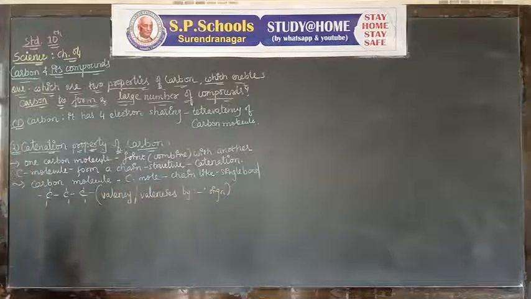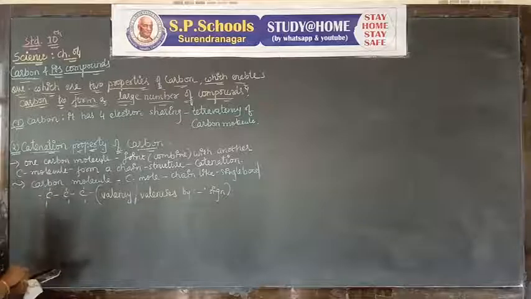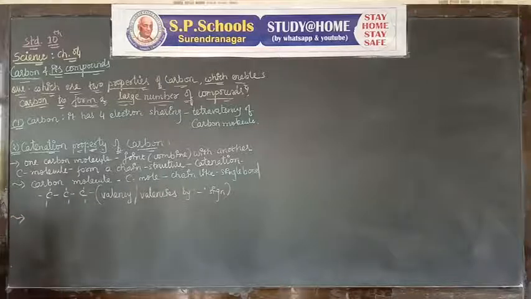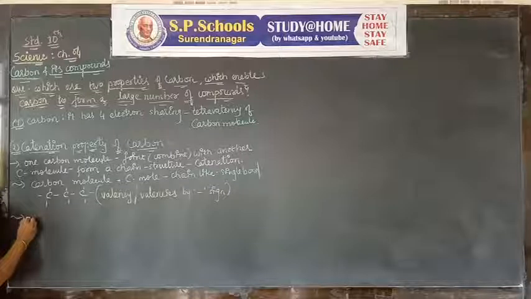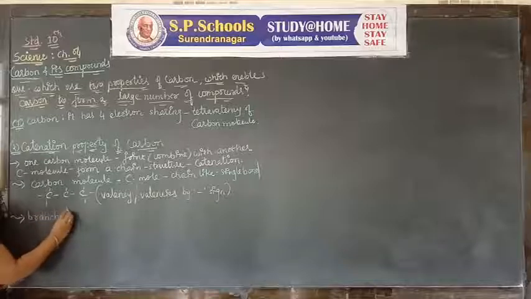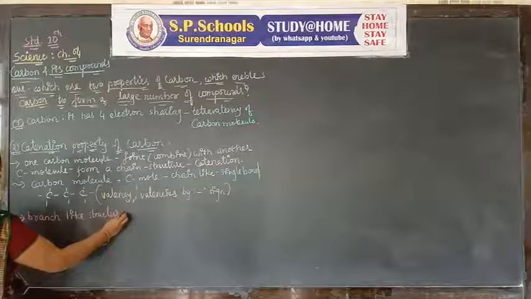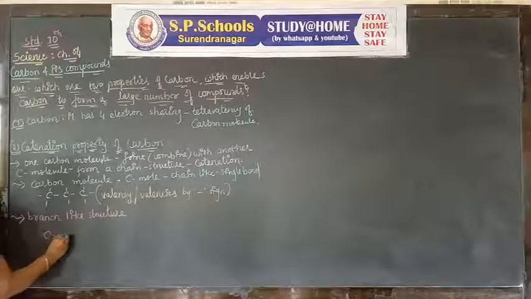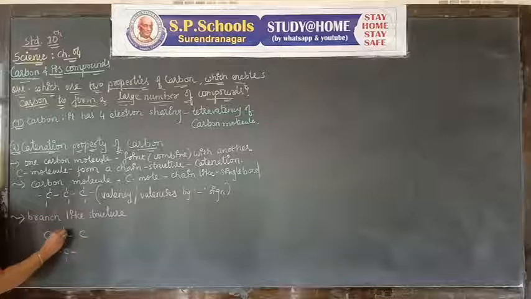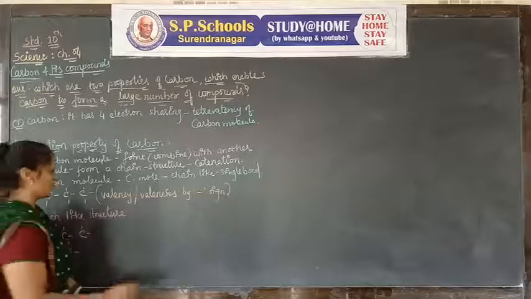The meaning of the dash sign is the valency or valencies. Another structure: a carbon molecule combines with another carbon molecule and makes a branch-like structure. Three carbon molecules combine with another carbon molecule. This is called a branch-like structure.